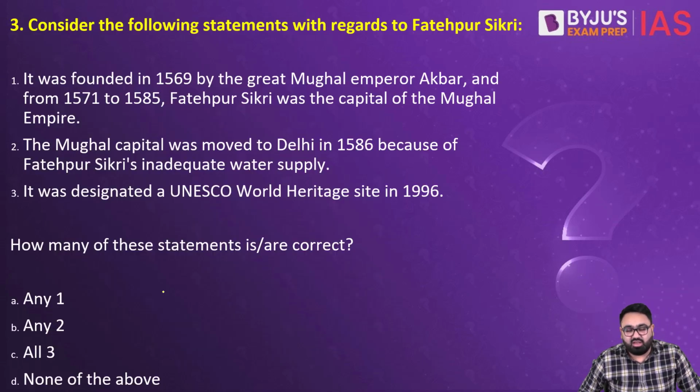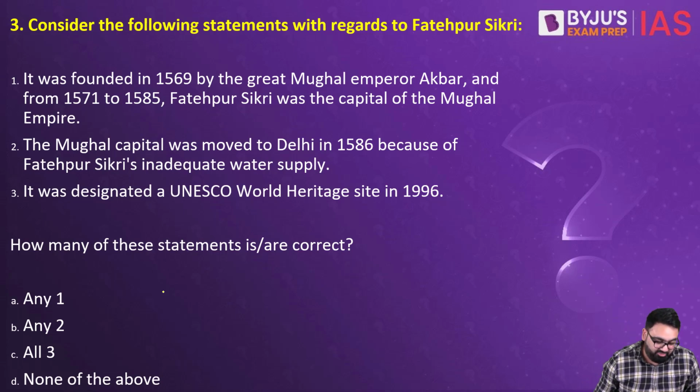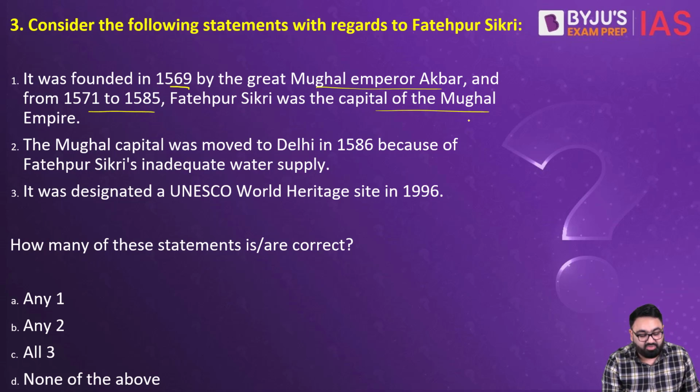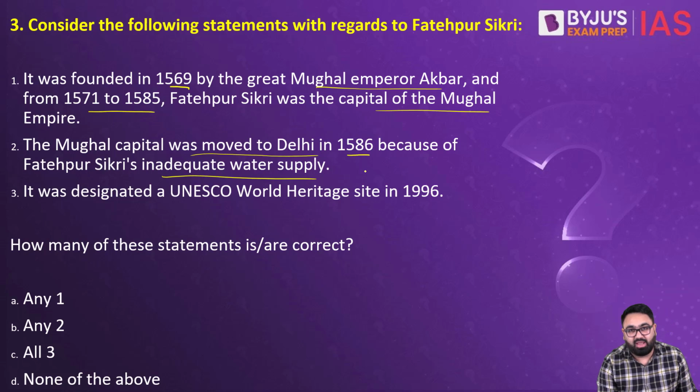Next, question number 3. Consider the following statements with regards to Fatehpur Sikri. Number 1. It was founded in 1569 by the great Mughal Emperor Akbar, and from 1571 to 1585, it was a capital of the Mughal Empire. Second, the Mughal capital was moved to Delhi in 1586 because of Fatehpur Sikri's inadequate water supply. And third, it was designated UNESCO World Heritage Site in 1996. How many of these are correct? If you look at these statements, first and the second are correct.